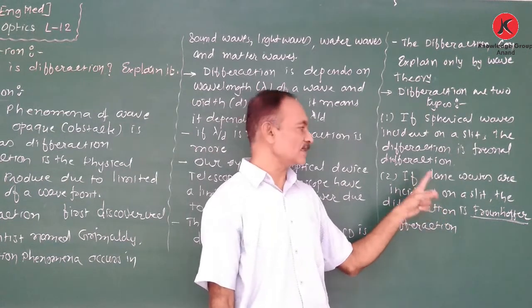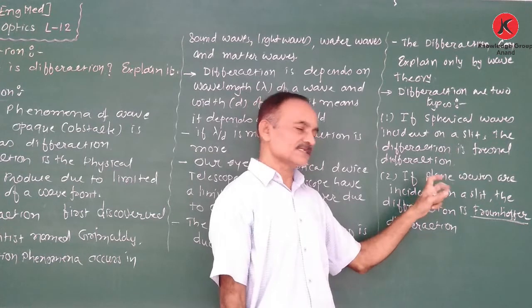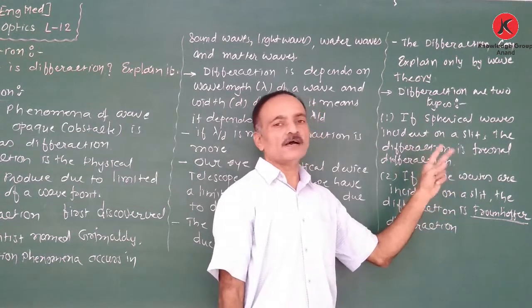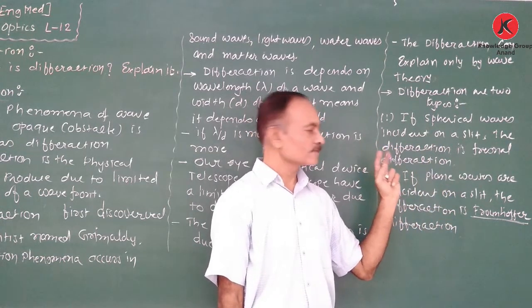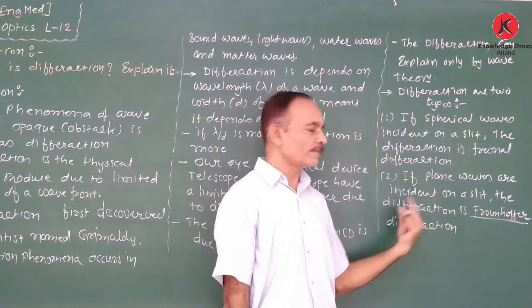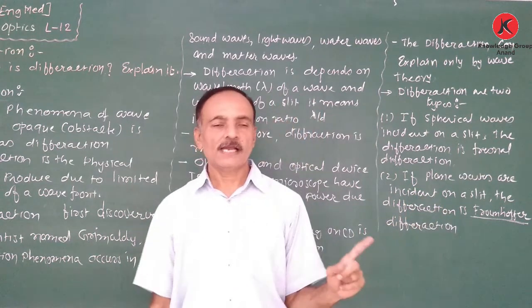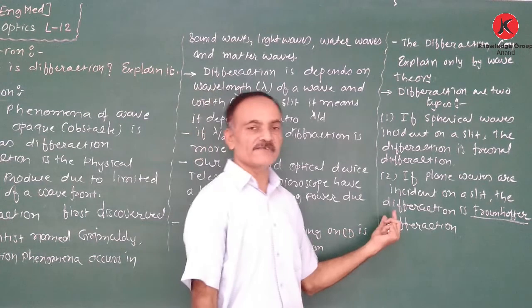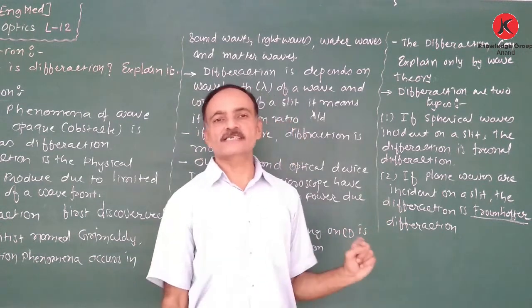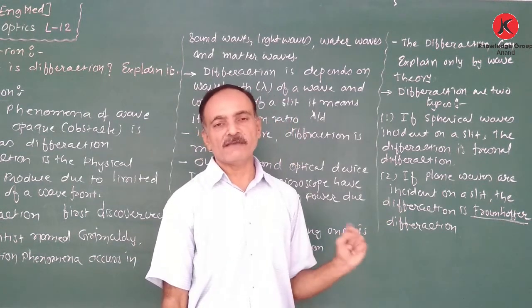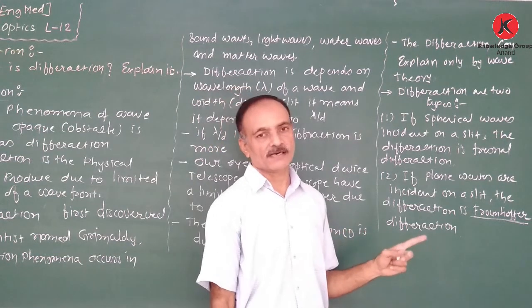After the diffraction by a slit, the waves are also plane. Here we have to discuss the Fraunhofer diffraction, and on the basis of the Fraunhofer diffraction, we have to discuss the central maxima, first order minima, and first order maxima.